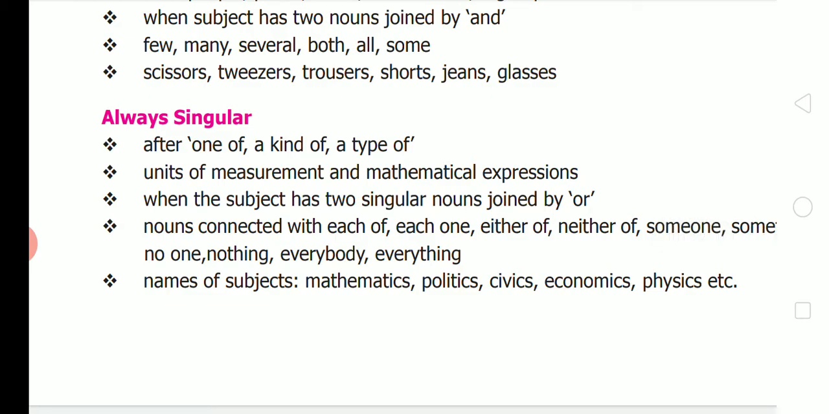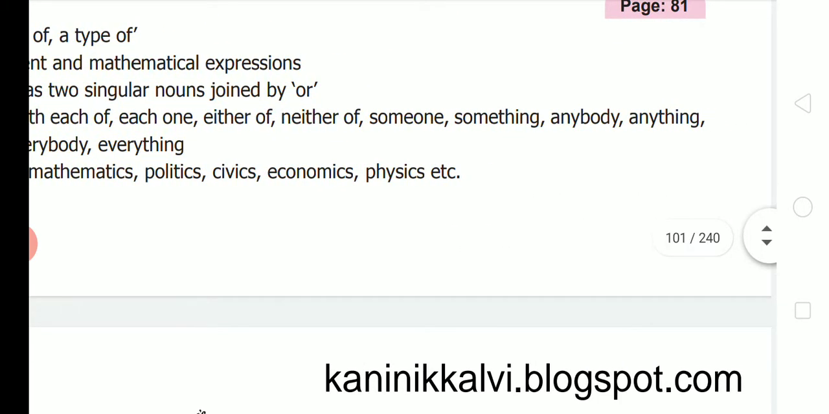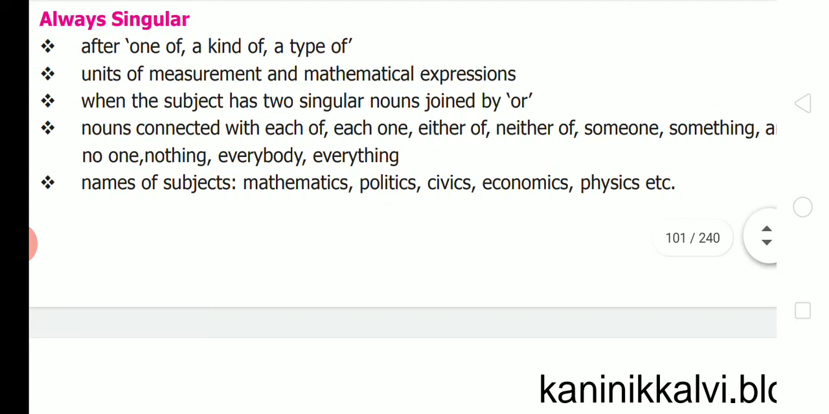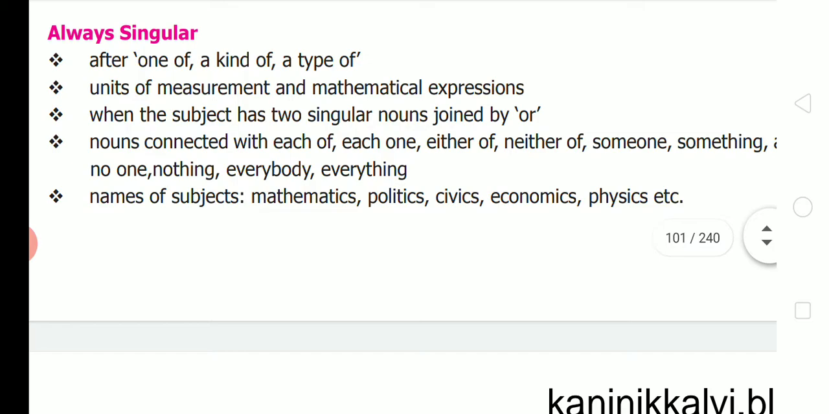Then singular, always singular: after one of, a kind of, a type of, units of measurement and mathematical expressions. When the subject has 2 singular nouns joined by or, nouns connected with each one, either of, neither of, someone, something, anybody, anything, no one, nothing, everybody, everything. Names of subjects, if it is mathematics, politics, civics, economics, physics, etc., it always takes a singular verb.